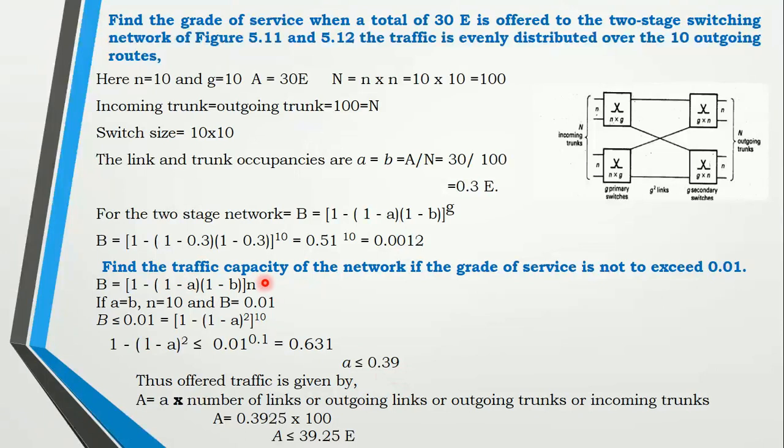But you need to find the traffic capacity, capital letter A. How to find A? It is the occupancy of the network multiplied by any value. It may be the number of links, the outgoing links, or even the trunks. We know the incoming trunks, so we will just multiply 0.39 by 100. You are going to get the traffic capacity less than 39.25.